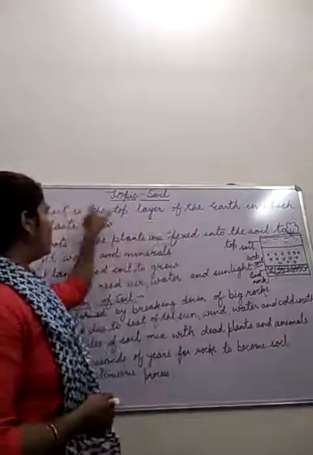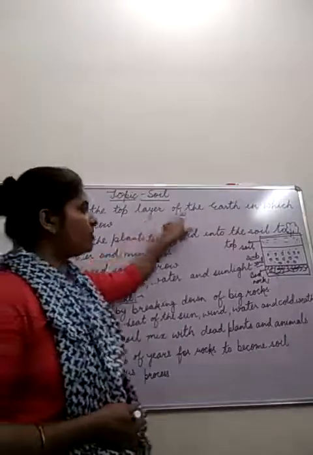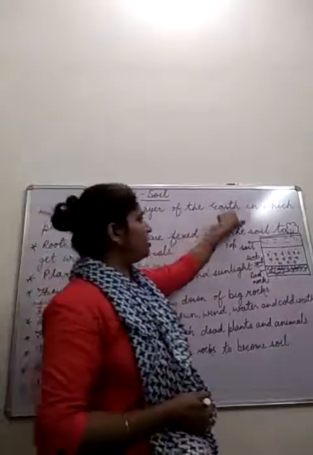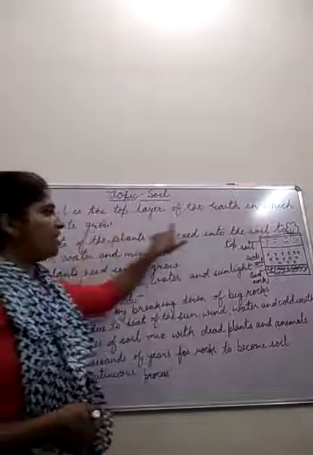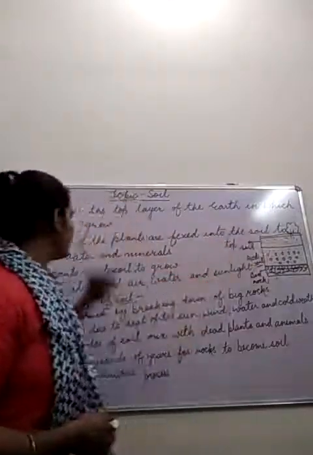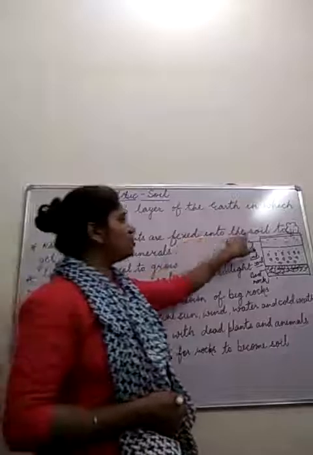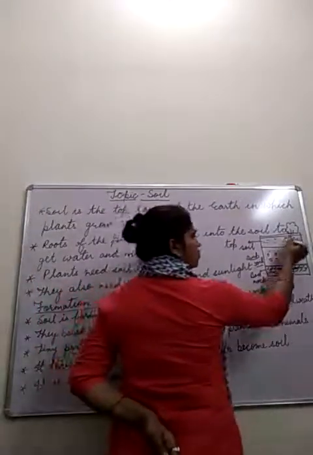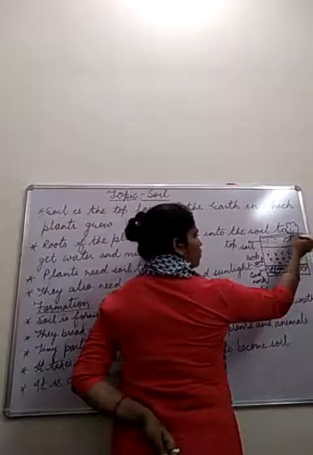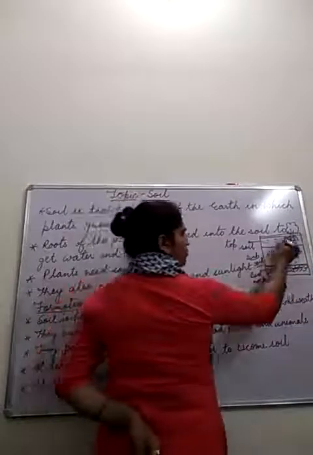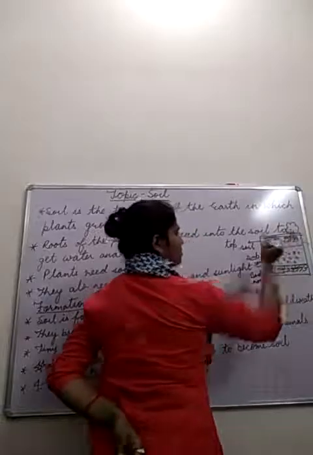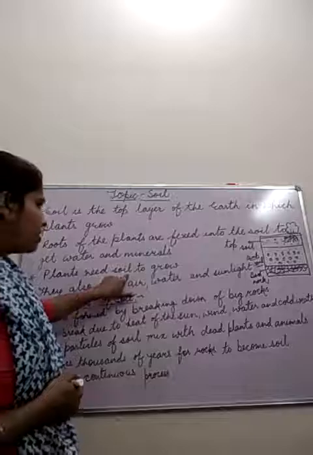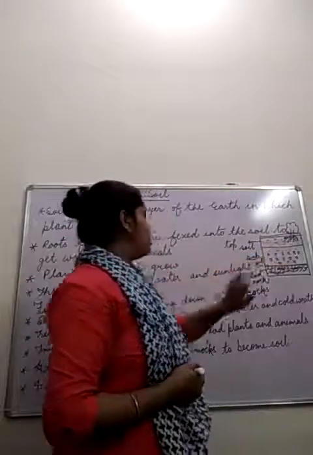So we have understood what is soil. Soil is the top layer of the earth crust. This is the top layer, the topsoil, the top layer of the earth in which plants grow. All the plants are growing here. Roots of the plants are fixed into the soil to get water and mineral. See, these roots are fixed into the soil to absorb water and mineral which is present here. Okay. Then plants need soil to grow.